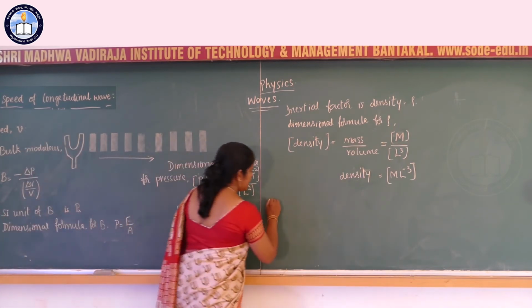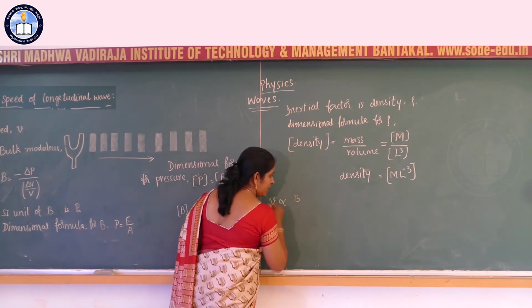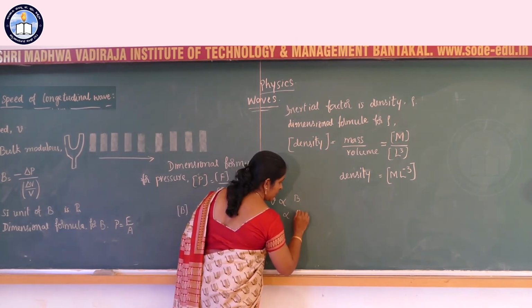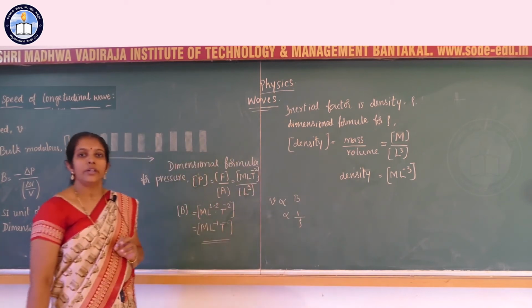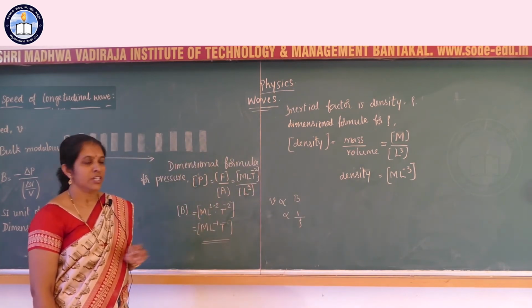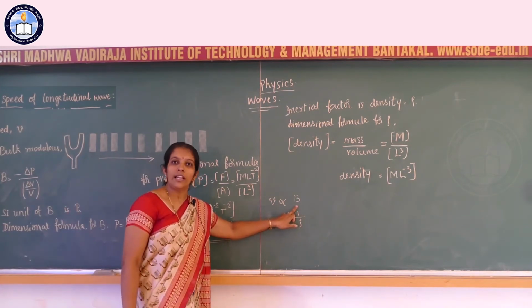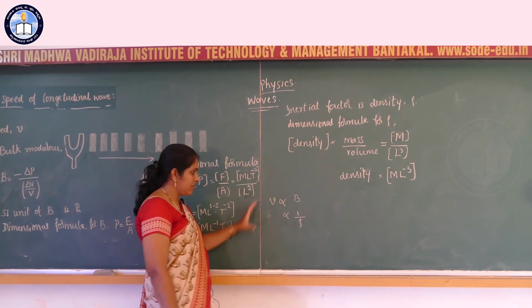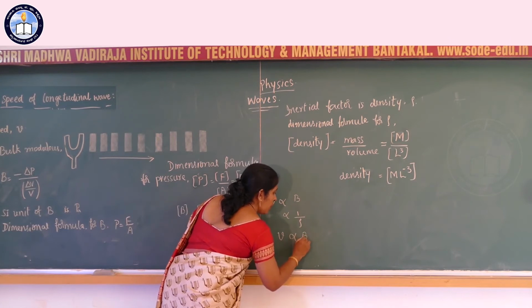Now, the speed of the travelling wave is directly proportional to B, and, as we have discussed in the previous derivation, it is inversely proportional to the density of the medium. Speed of the travelling wave is directly proportional to bulk modulus, and it is inversely proportional to density of the medium. Combining these two relations, v is proportional to B by rho.